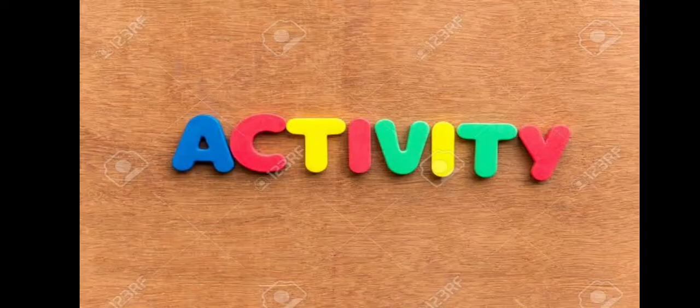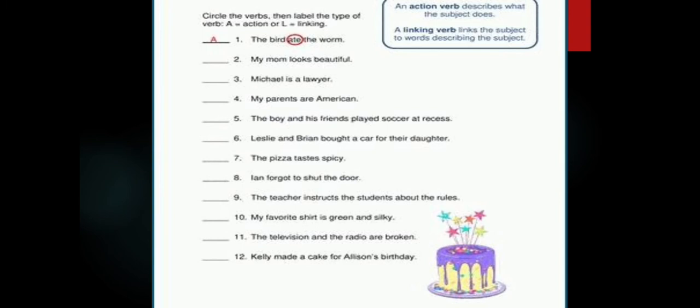Now students, it's time for an activity. You have to do this activity in your rough copy. In this activity, you have to circle the verbs, then label the type of verb. A means action or L means linking. The first one has already been done for you.